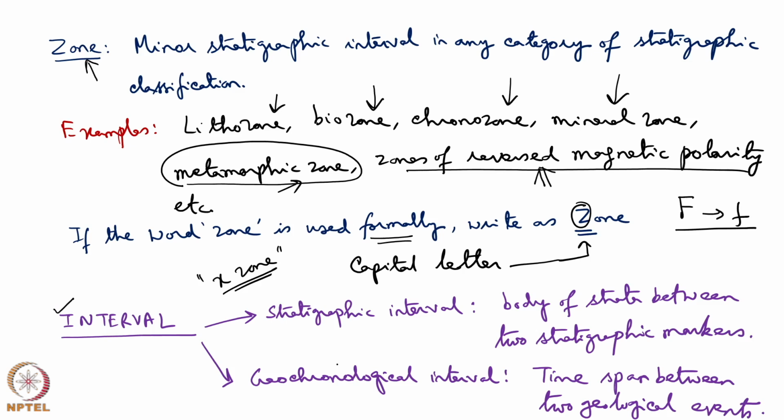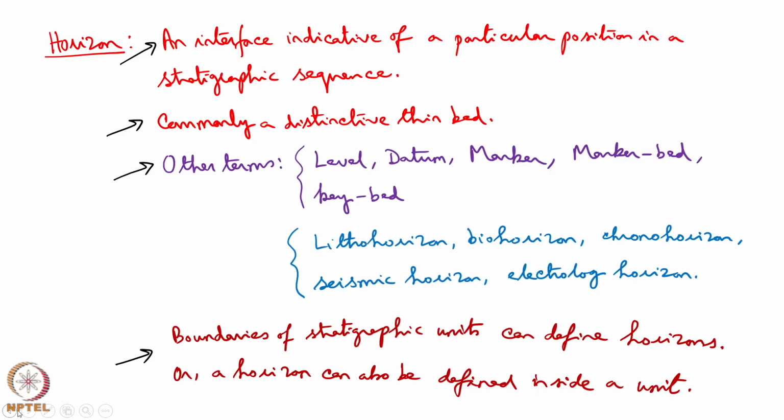Interval. There are two kinds of interval, stratigraphic interval and geochronological interval. Stratigraphic interval means actual rock strata, body of strata between two stratigraphic markers, and geochronological interval is the time span between two geological events. Horizon is an interface indicative of a particular position in a stratigraphic sequence.